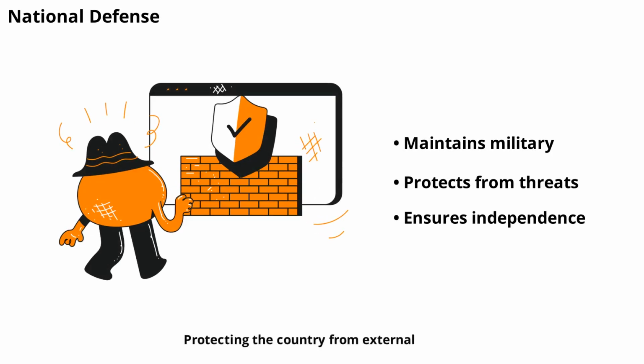Protecting the country from external threats is a top government priority. This is done through the military, intelligence agencies, and defense alliances. The government decides how much to spend on defense and what strategies to use. National defense keeps citizens safe and preserves a country's independence.